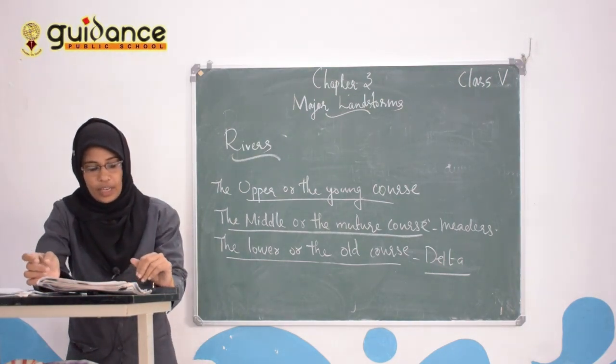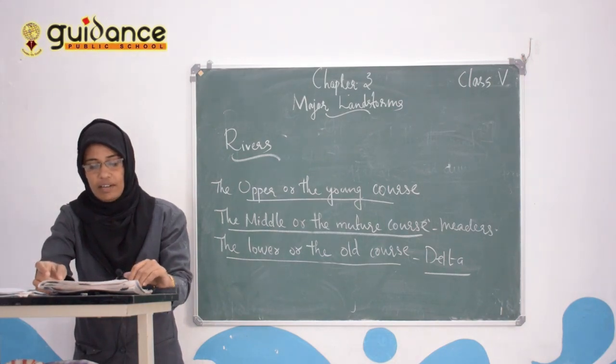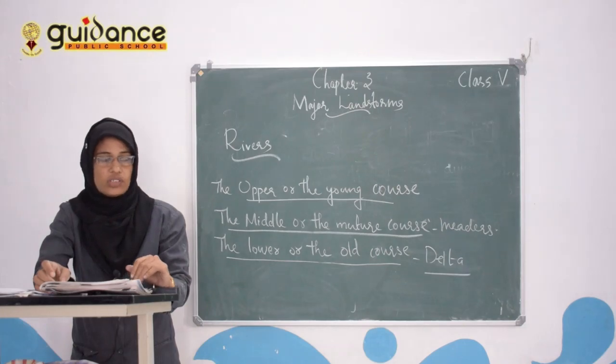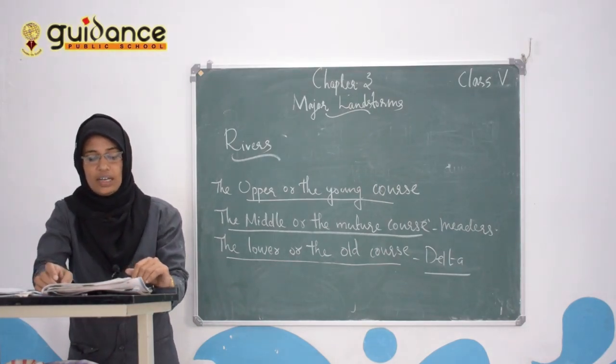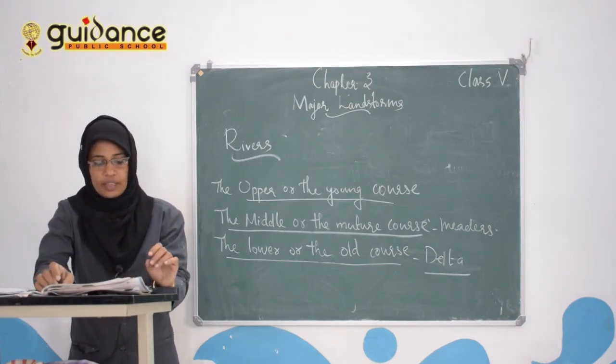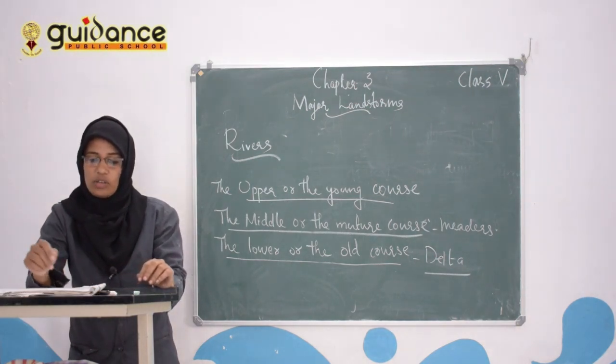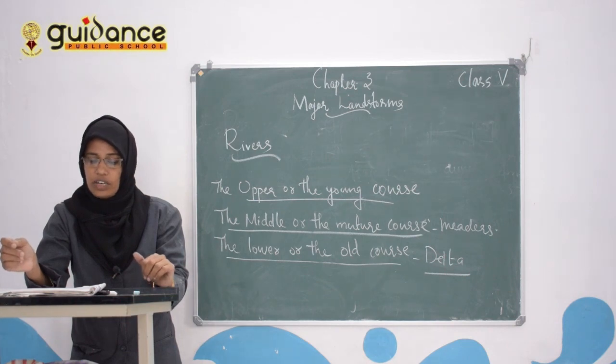Fifth one, in the middle course, the river develops loops called dash. Meanders. Then match the column. Find out the answer of match the column.